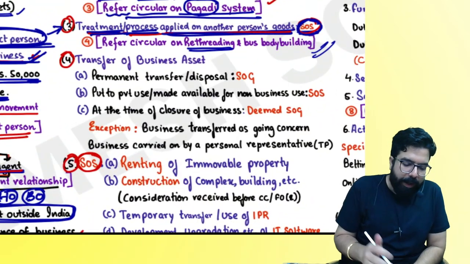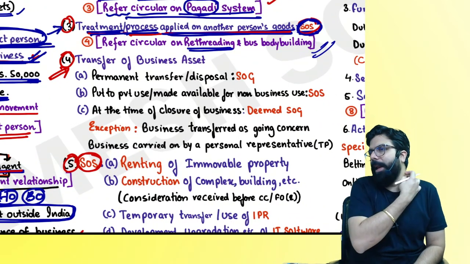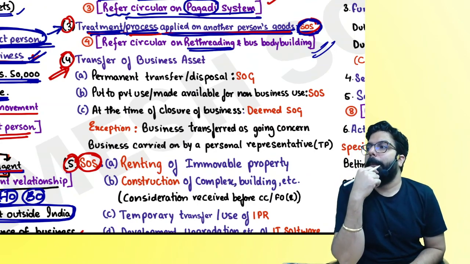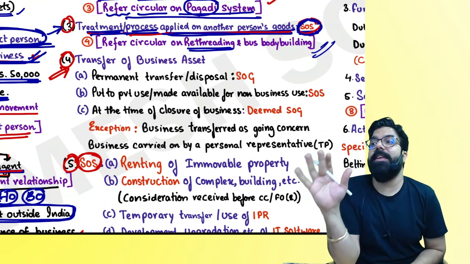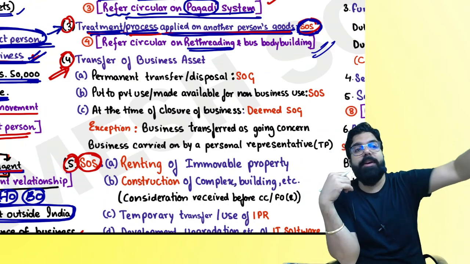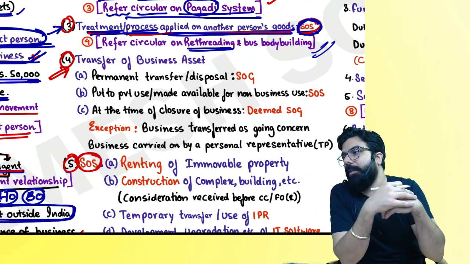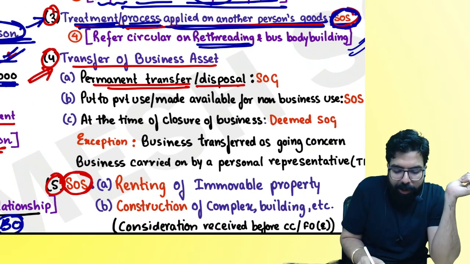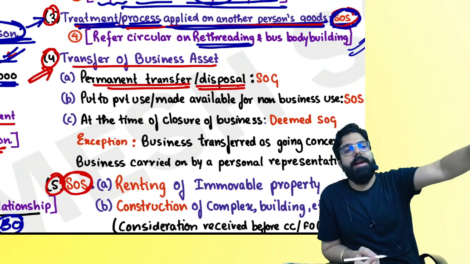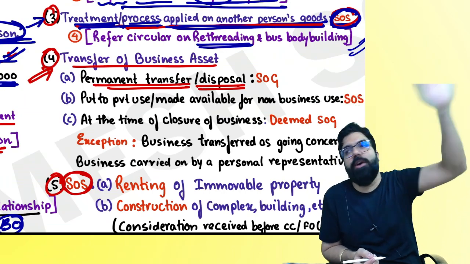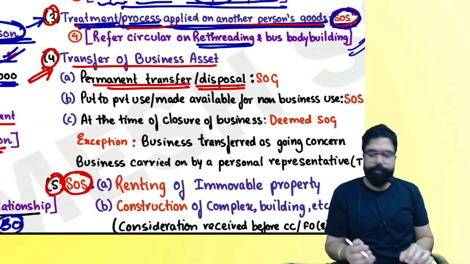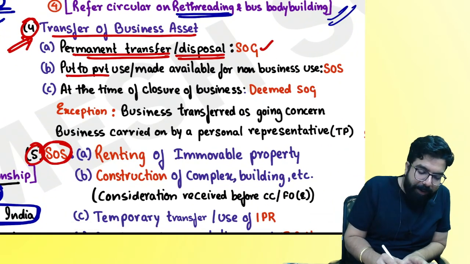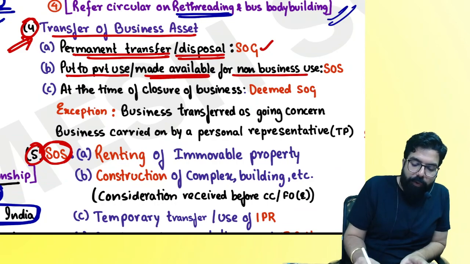People over here now, there's a fourth paragraph. The fourth paragraph goes ahead and says, tell me one thing, everyone. Permanently, if I go ahead and transfer my business asset, I gave it to someone. Supply of goods or supply of service? Simple. Transfer of business asset. If you permanently transfer or dispose of it, people, I permanently gave off my business asset, the projector, I gave it off. Supply of goods or supply of service? Supply of goods.